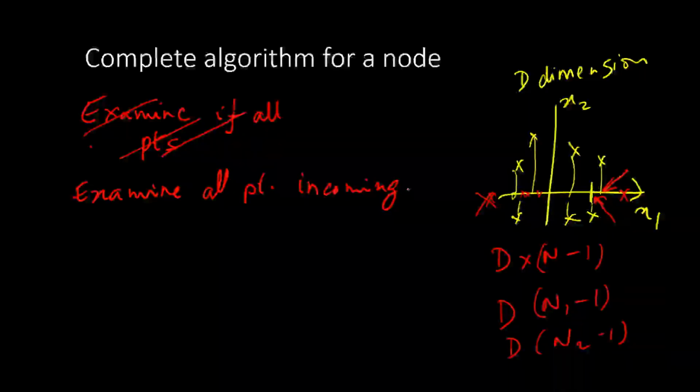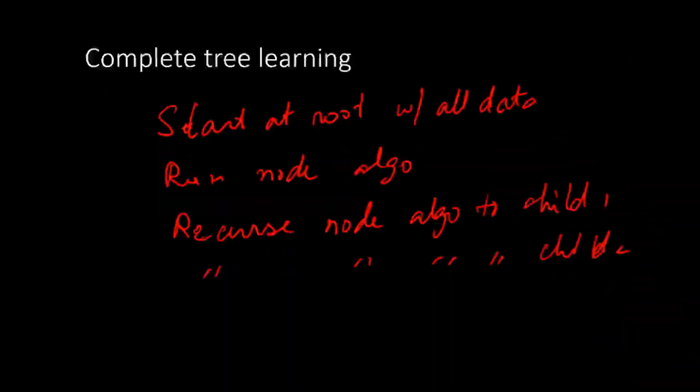Now what can happen with this kind of algorithm is that we will keep getting a tree that is deeper and deeper, with more and more branches, and potentially the number of internal nodes can be, in a pathological case, very close to the number of training samples, because for each training sample you have to make a separate decision, and none of the training samples can be combined into a single decision.